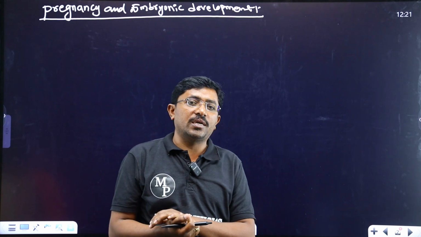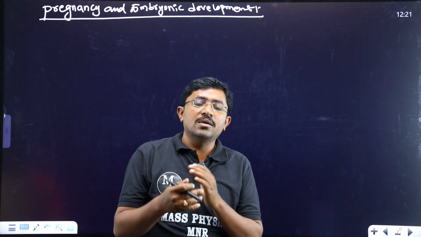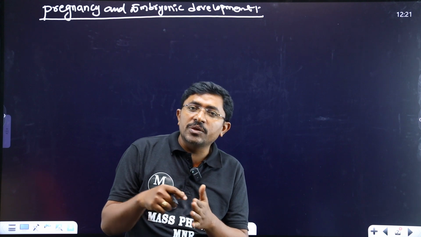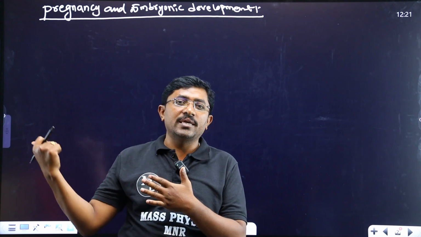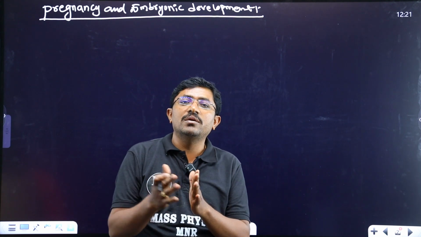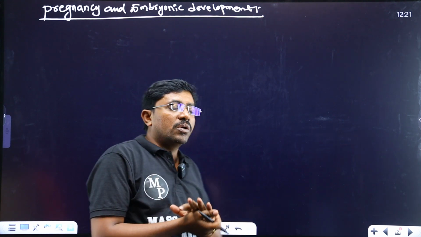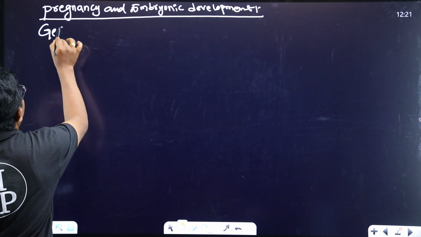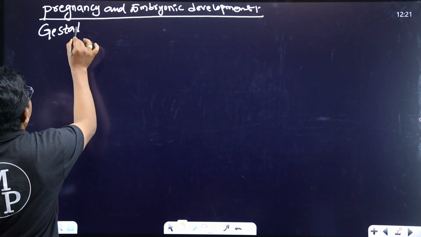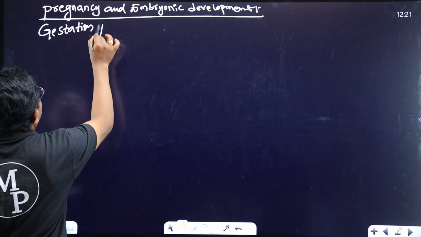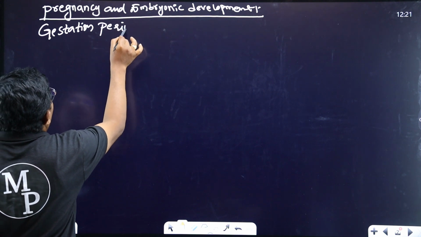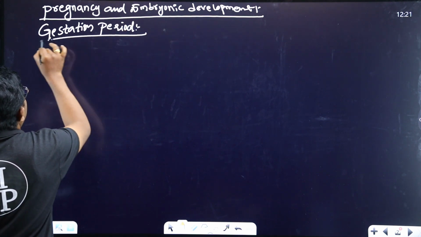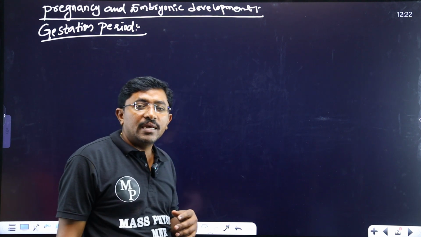After completion of the implantation, the pregnancy means the embryo development will be started. After implantation up to the delivery of the fetus, that is called the gestation period. So we'll discuss the gestation periods of some animals. What is the gestation period?